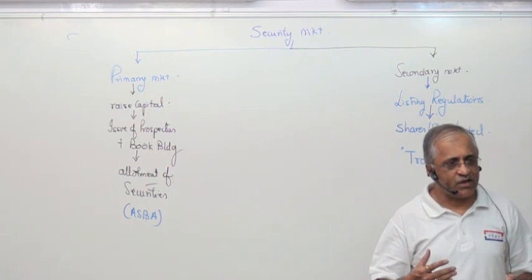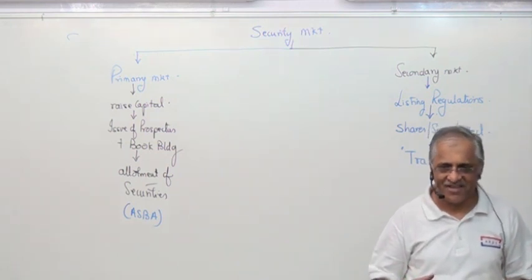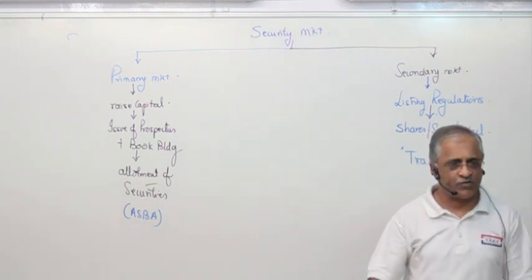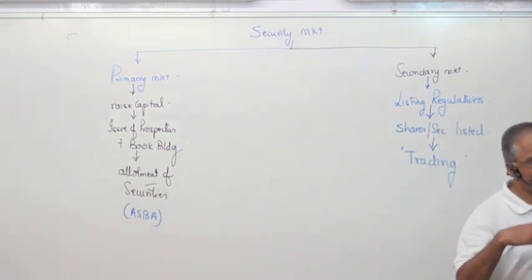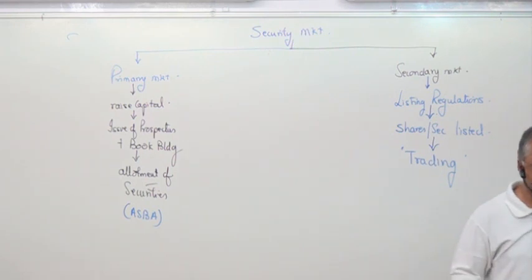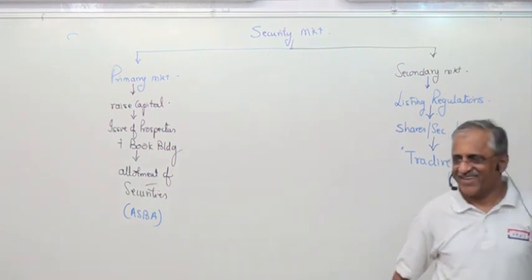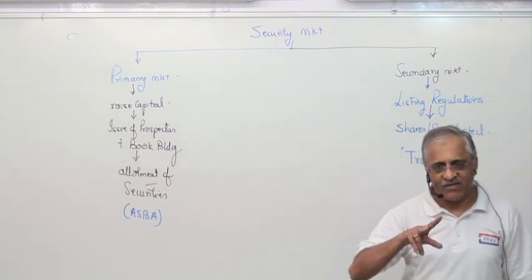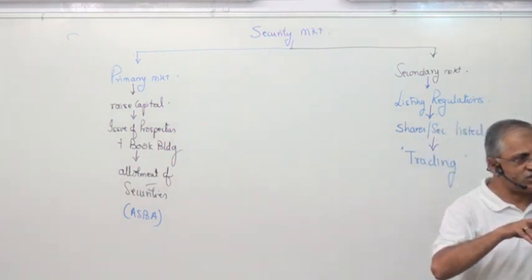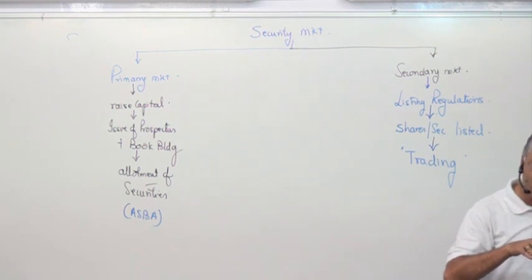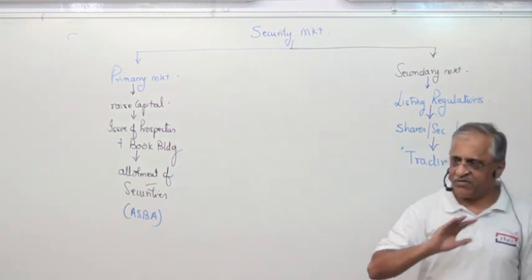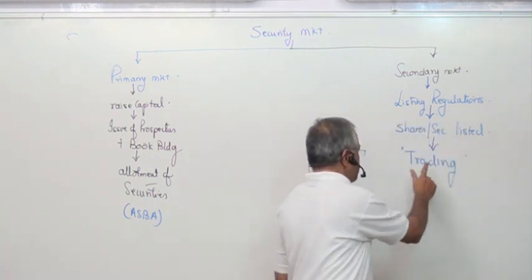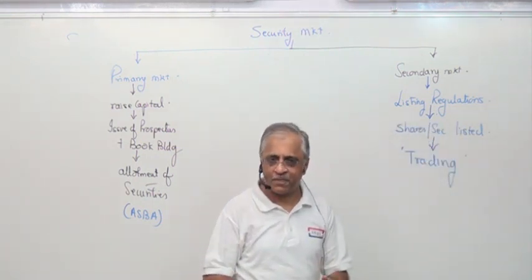That also there's a reason there. When you buy something, I have to pay money. Suppose you bought today and the banks were closed for 3-4 days. Just now the banks were closed for a few days. And the guy who sold his securities will get his money too late. There's no trading activity during that time. So you understand how the banks and stock exchanges are linked together? Because all transactions, your money, everything is going through the bank. So bank holidays, stock exchanges shut down. This is how trading is being done.